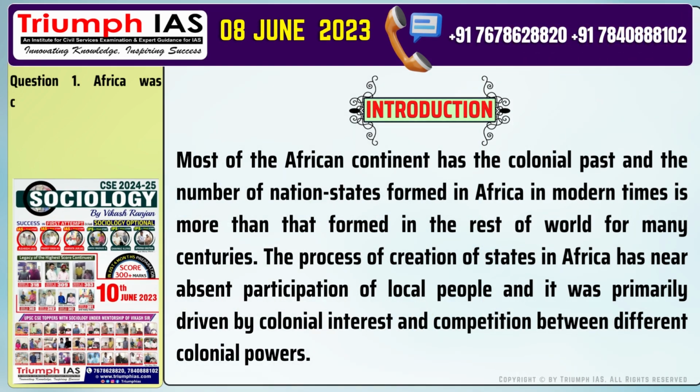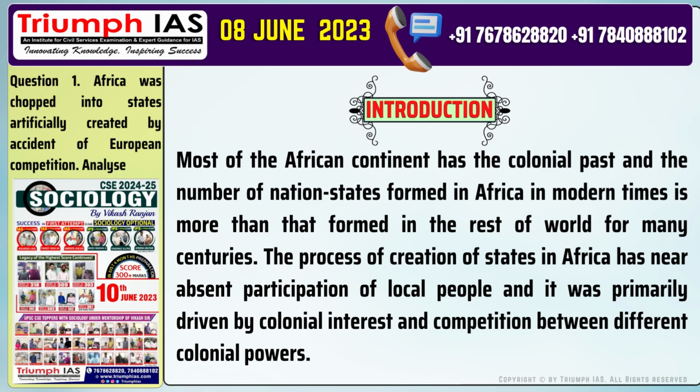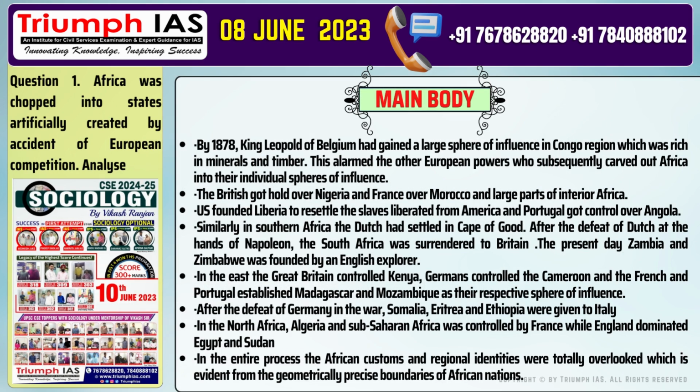Question number 1. Africa was chopped into states artificially created by accident of European competition. Analyze. Let's start with the introduction of the answer.